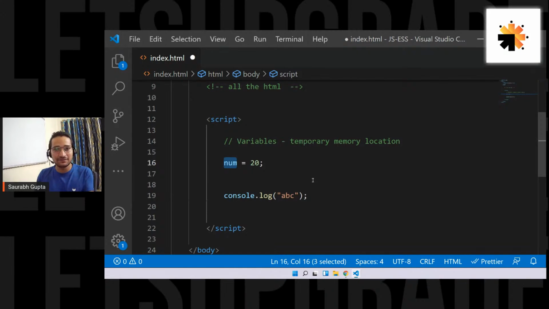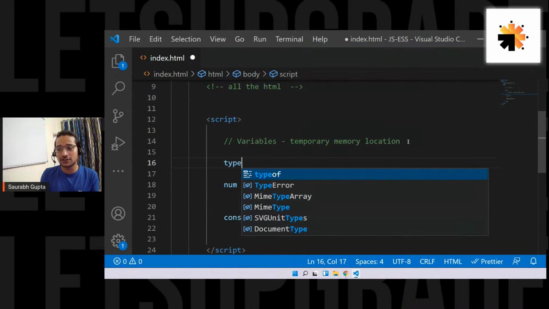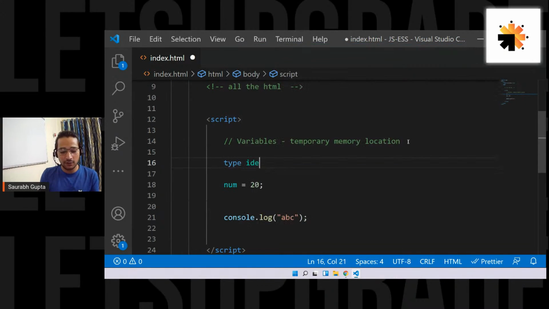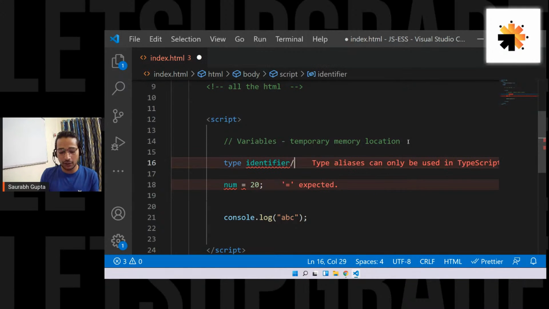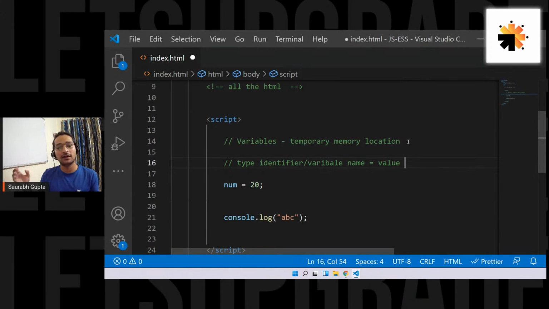But there is a way. It is not directly that you create it like this. There is a way, and the way is like this. First, you need to mention the type. Then you need to mention the identifier, or you can also call it the variable name. And then equals to, you have to mention the value. This is the correct way of creating a variable. First, type: what type of data are you going to store? Second, the name of the variable equals to any value. That is how it is created.